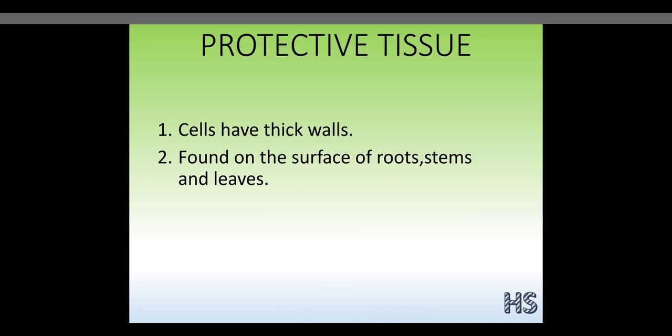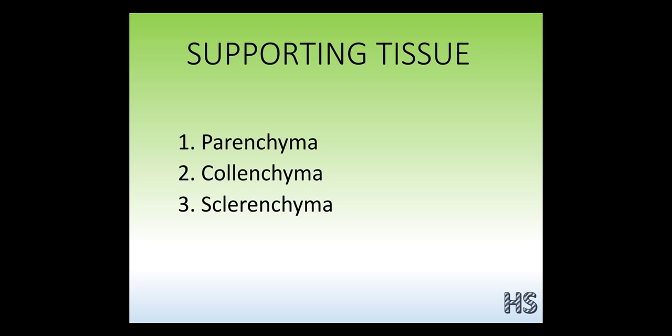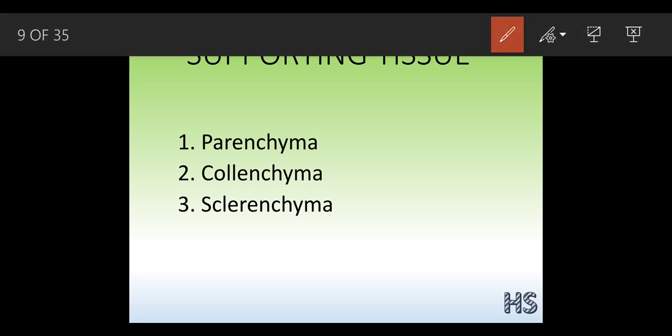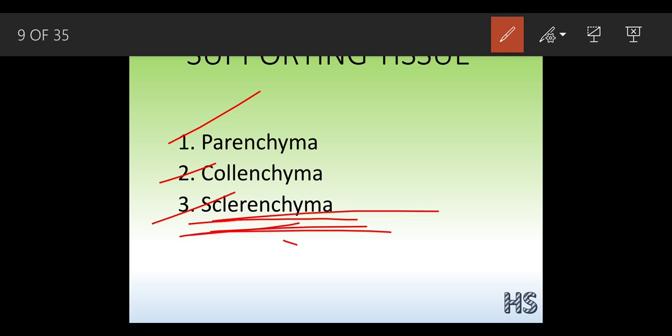Now we are going to talk about the supporting tissues, the second function. The word says support. So supportive tissues are made up of these three types: parenchyma, collenchyma and sclerenchyma. You have already heard the word sclerenchyma. Let's talk about parenchyma, collenchyma and sclerenchyma in detail right now.